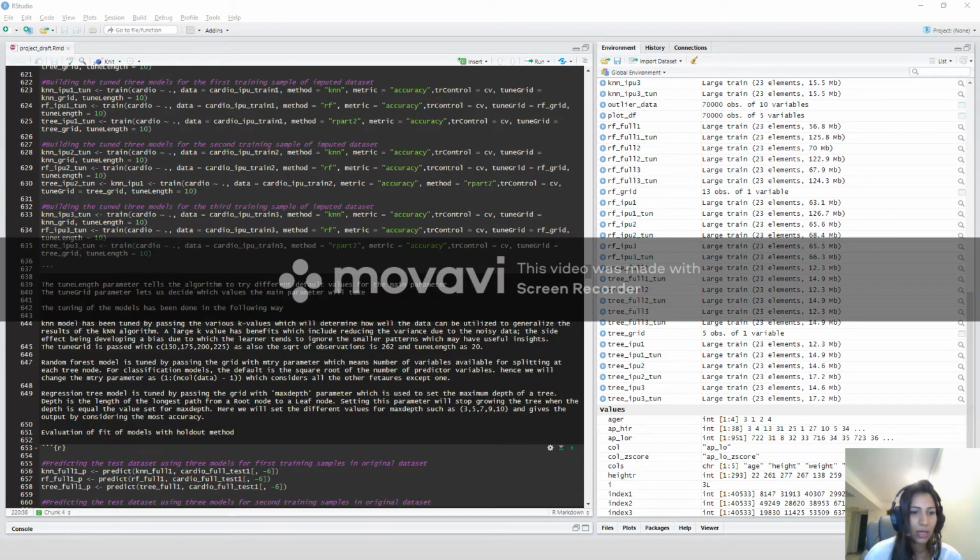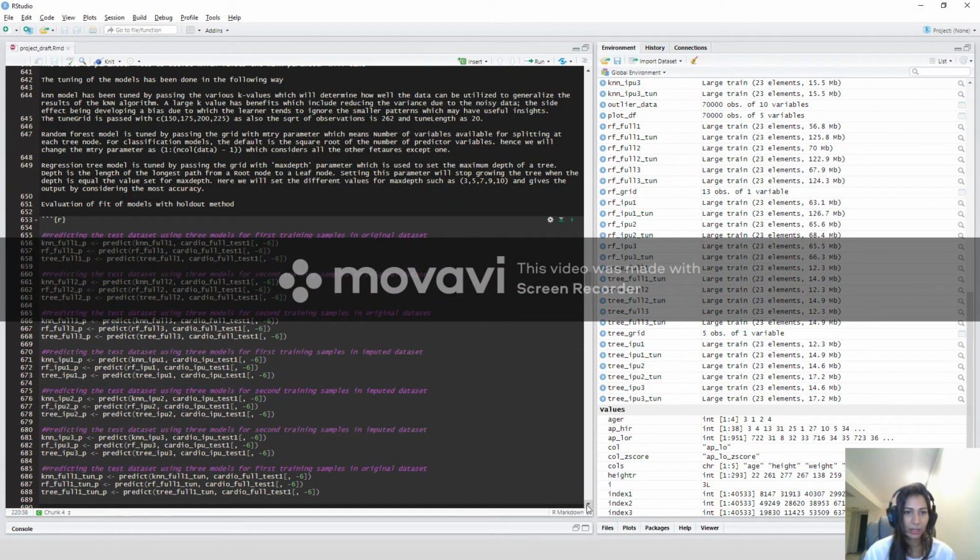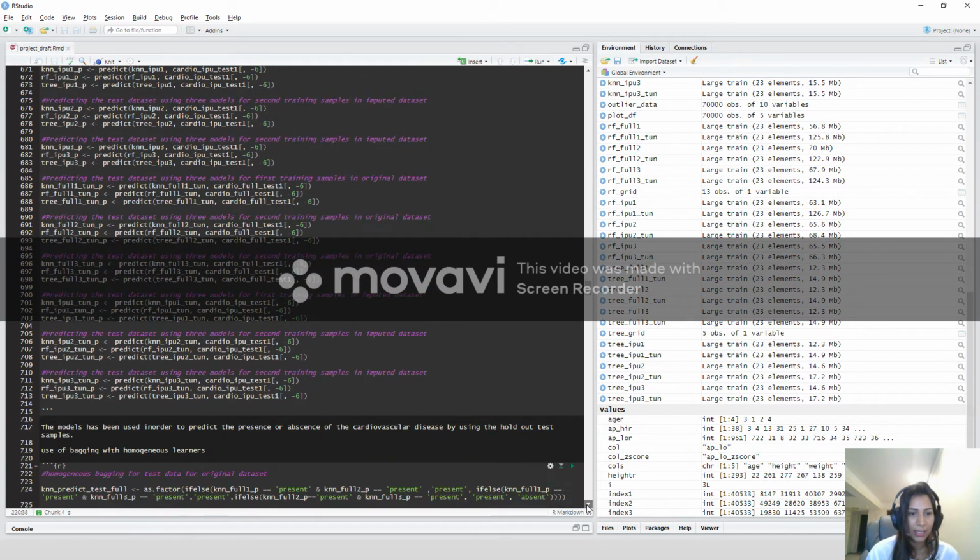The KNN model has been tuned by passing various K values, and the random forest model has been tuned by passing the grid with the mtry parameter, and the regression tree model is tuned by passing the grid with the maximum depth. And then the models have been evaluated by using the holdout method by predicting the cases of the test data set.